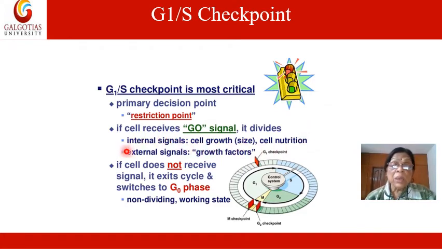Now the external signal is also there, which basically comes from outside the cell, from another cell, and it is known as growth factor, which I'll be discussing later in detail. Now, if the cell does not receive the go signal from both the internal and the external signal systems, it exits the cycle and switches to the G0 phase, which is the non-dividing working state.